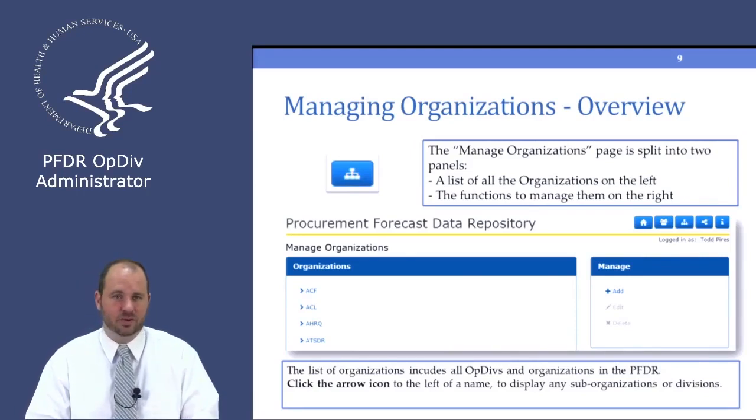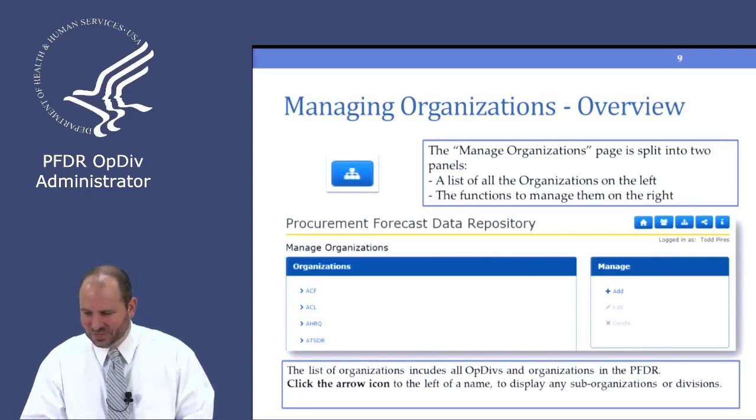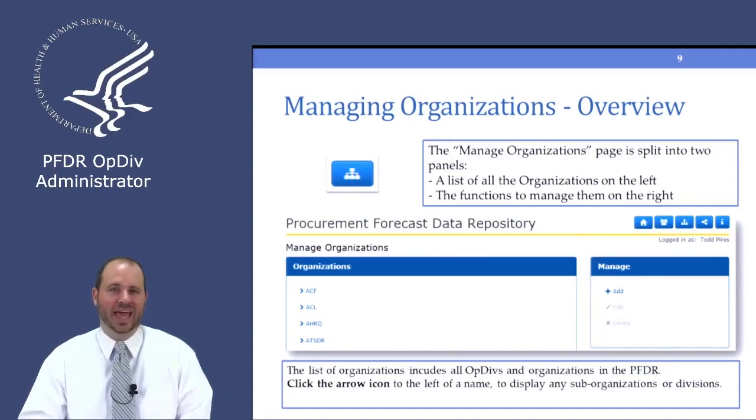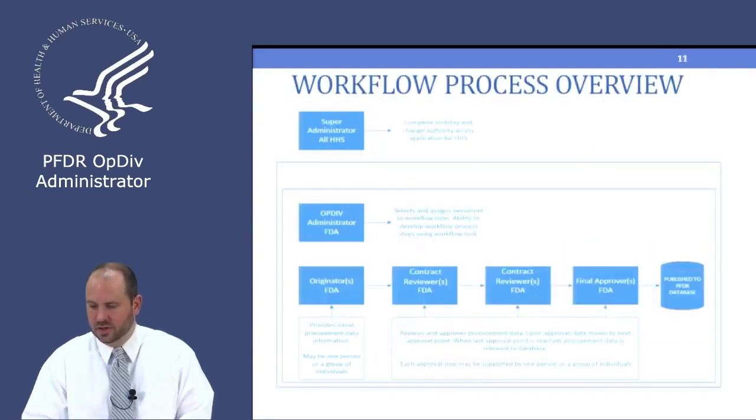When you click the title of an organization, you'll see it goes blue, and it'll allow you to add a sub-organization, to edit the name of that organization, or if there are no sub-organizations below, you can delete it. And I'll show you that when we get into the website. So to add an organization, you would just click the Add button, and it will open up and give you an organization name field. You would type in the name and click Add.